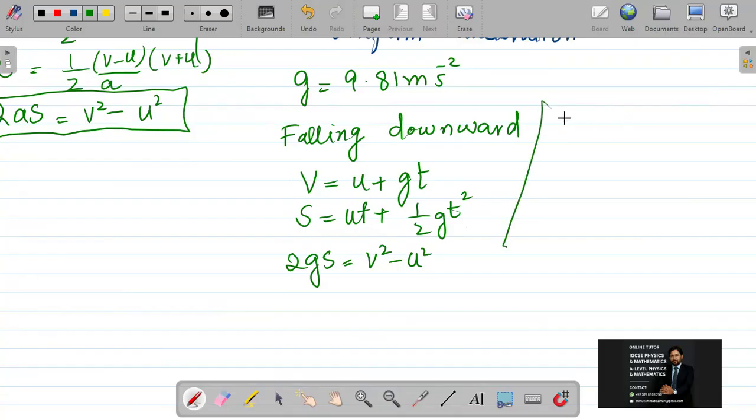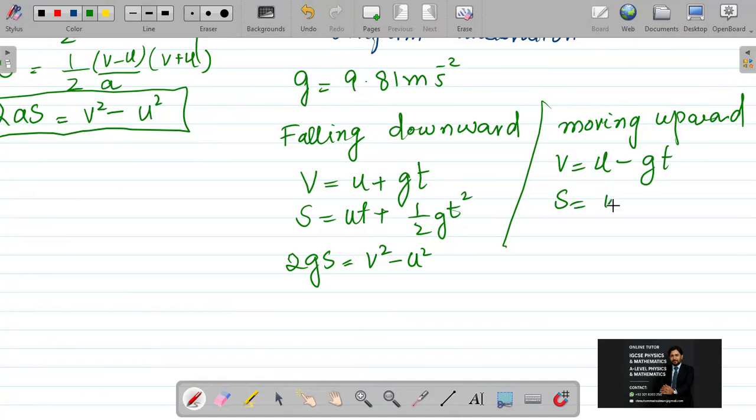But if the body is moving in an upward direction against gravity, then V is equal to U minus GT, S is equal to ut minus half gt square, and 2gs is equal to u square minus v square. Okay. So this is our little bit of kinematics.